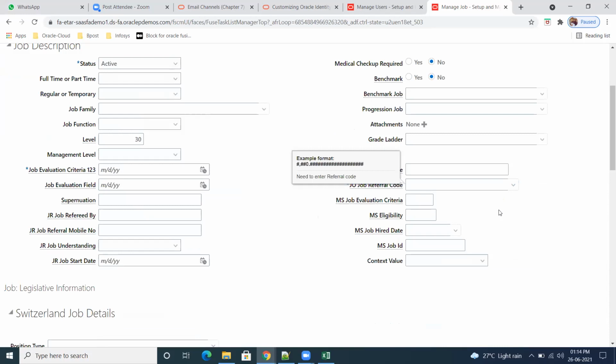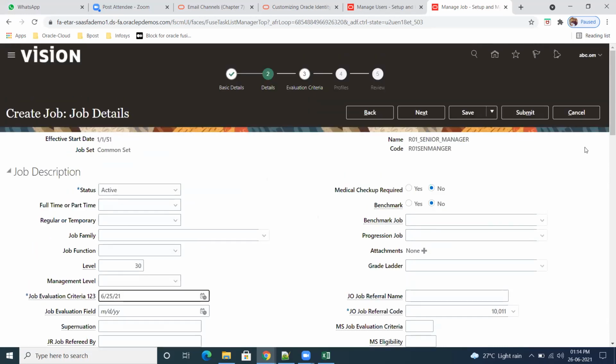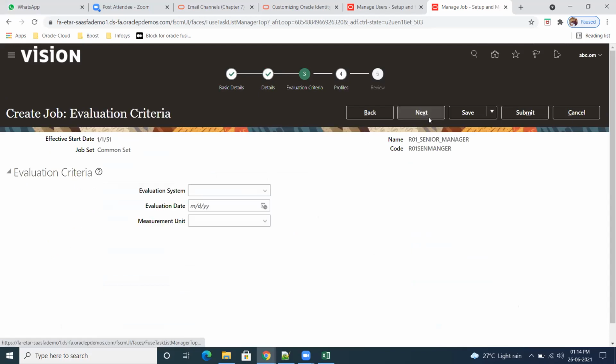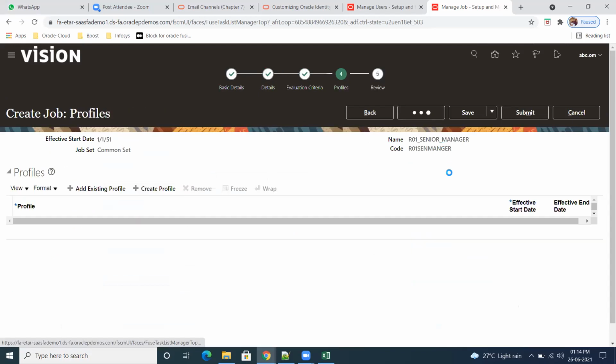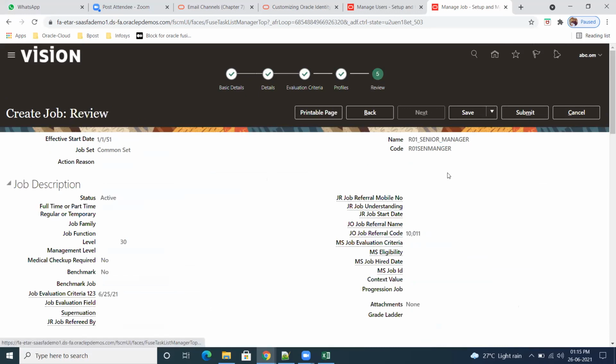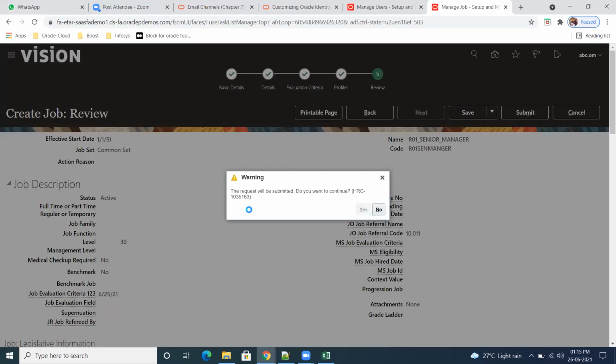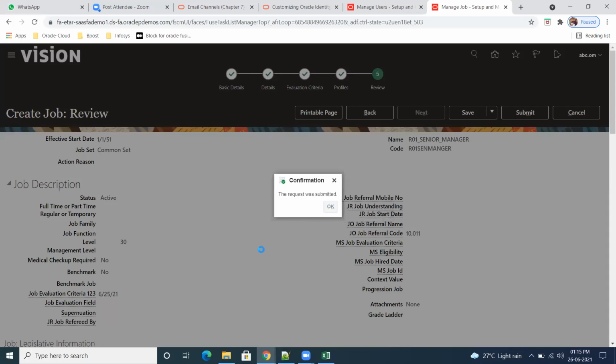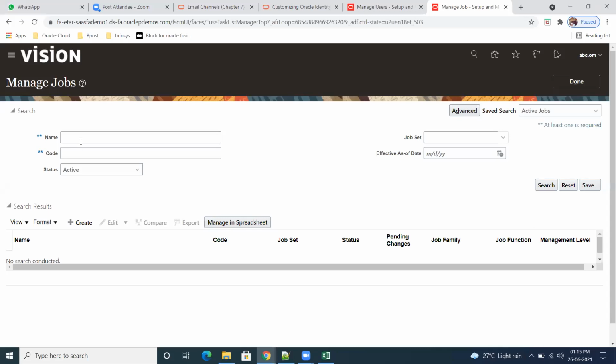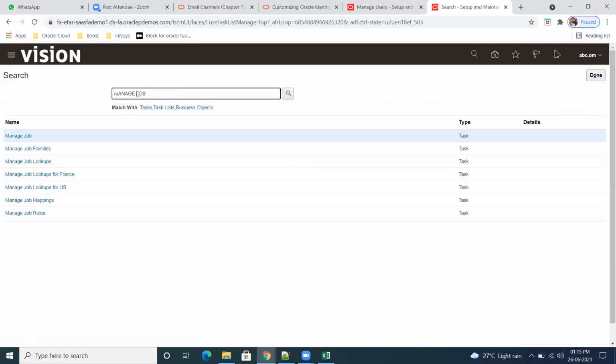Reference code. Evaluation date 1 day before. Submit. So this is done. Go to manage users.